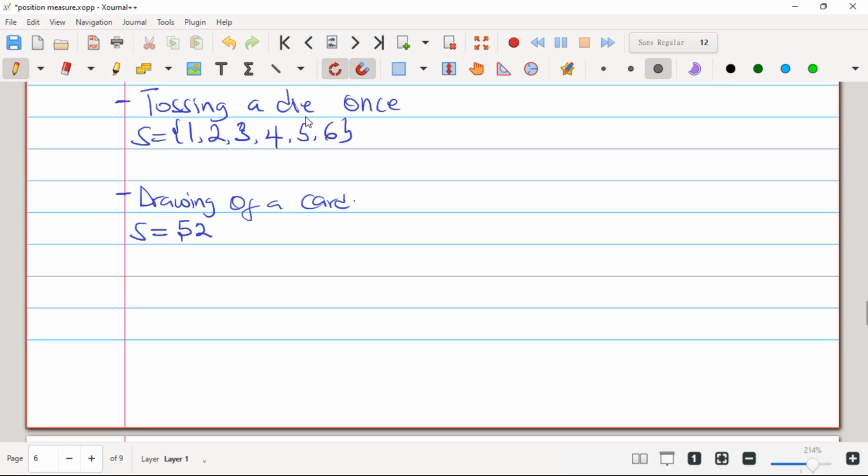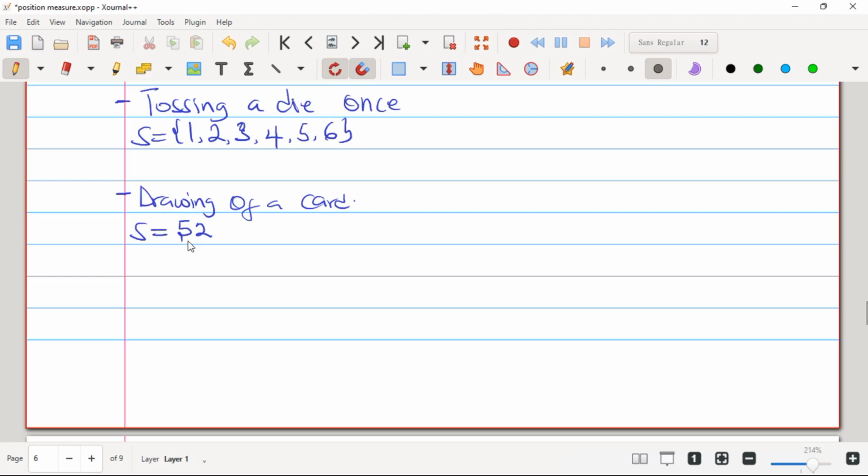So when you toss a die once, this will be our sample space. And then when you are drawing a card, the spade card that we have, when you draw any experiment from the card, the sample space is 52. For that one, it's very plenty. That's the reason why I wasn't able to write it. But the total sample space here is 52 observations. That is what you are going to have.